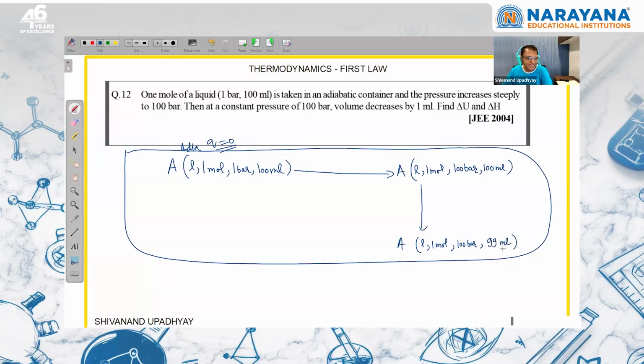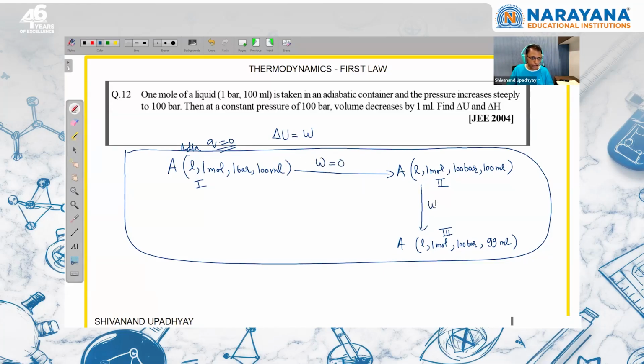So first you have to write it as states: this is the first state, this is the second state, and this is the third state. As soon as we increase the pressure, the volume will not decrease immediately, it will take some time. And the whole thing is taking place in an adiabatic container. For the whole system, Q will be 0. So change in internal energy is equal to work done. Here there is no change in volume, so work done will be 0.